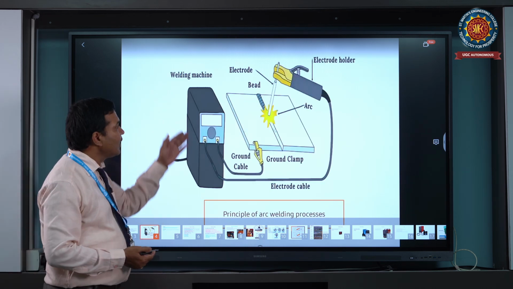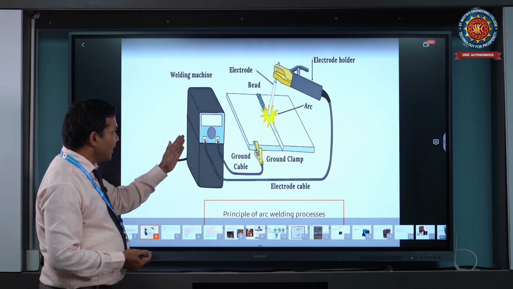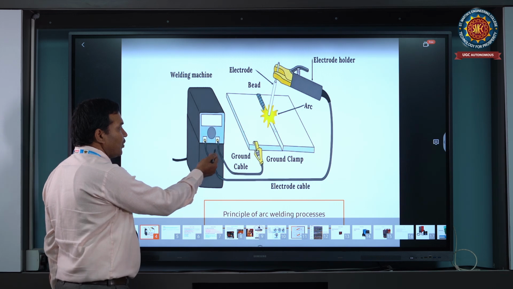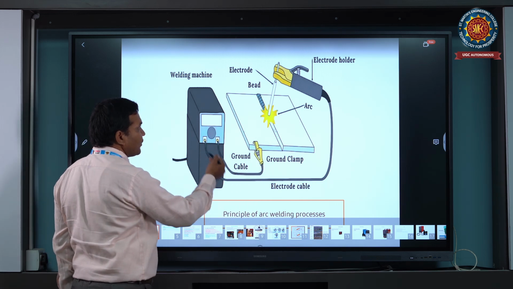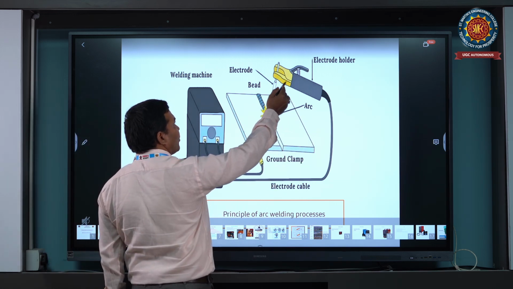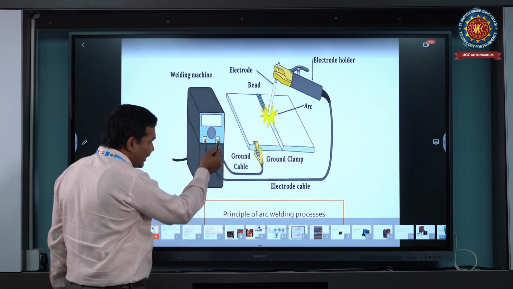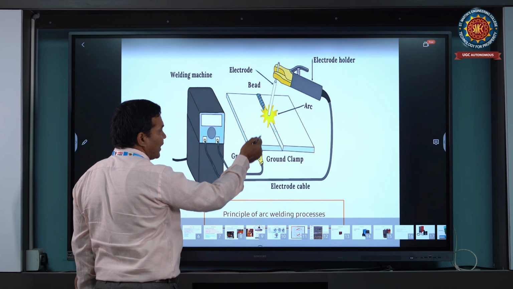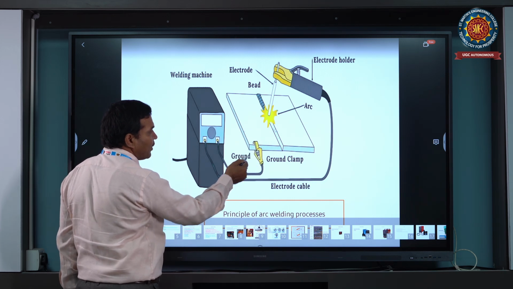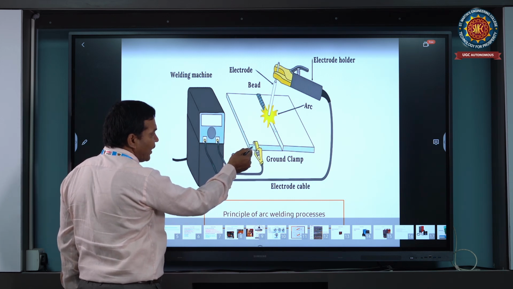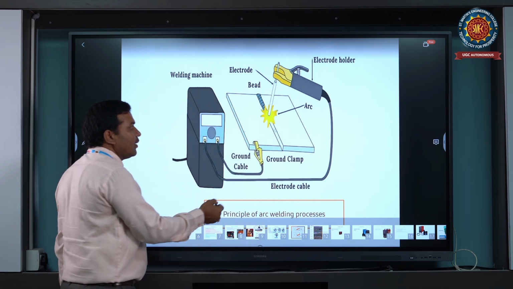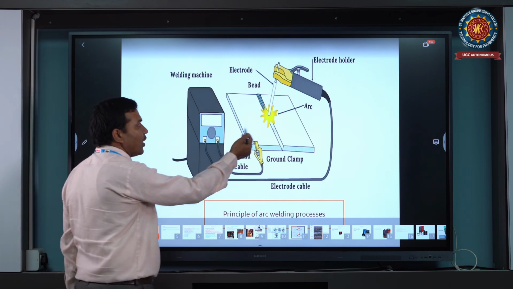You can see here a welding machine. It converts alternating current to DC current. Both electrodes are connected by core wire. One cable goes to the electrode holder, which holds the electrode rod, and the second cable is connected to the base metal where our job is connected. The ground cable is an earth cable, carrying negative and positive power. When current passes through the small gap between them, it generates the spark or arc.